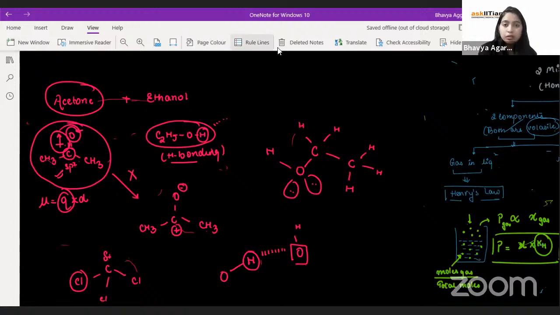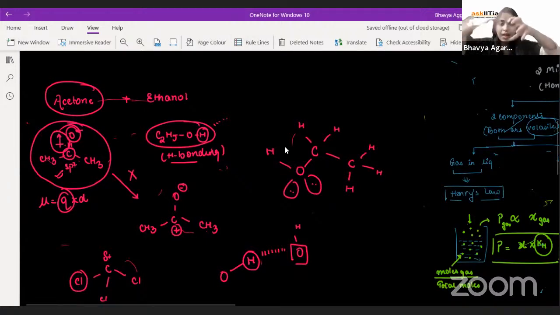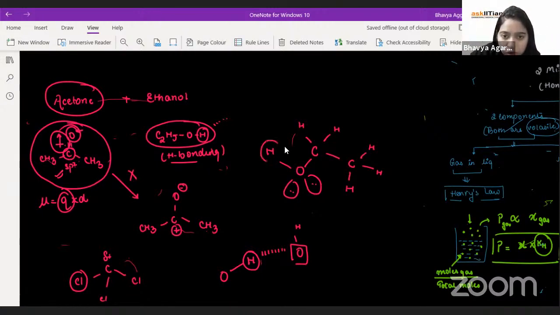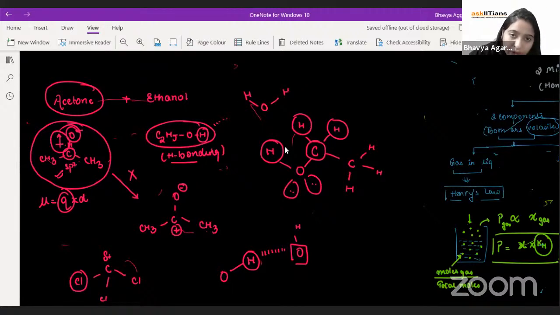Okay. So basically, if you look at this part, these all are like balls. Everything is like a ball. There's this ball, this ball, this ball, this ball. Now this hydrogen, you are saying come here, you have to get attached to this oxygen. Right. So basically there are repulsions.